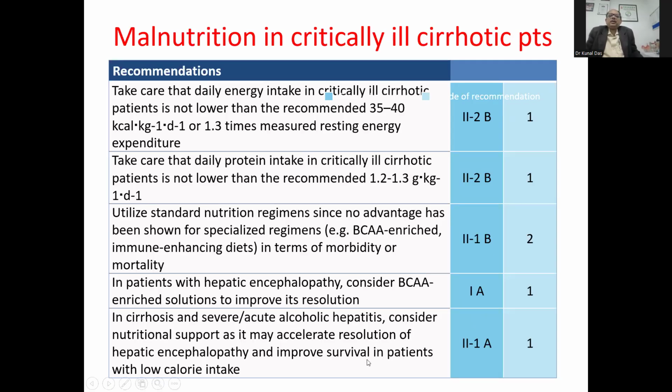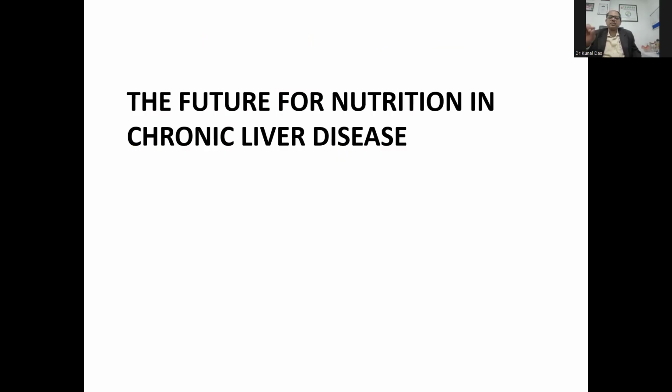So again, take care of the daily energy requirement of 35 to 40 kilocalories and 1.2 to 1.5 gram per kg body weight of protein. Use standard nutrition regimens; no advantage has been shown for specialized regimens. In patients with hepatic encephalopathy, consider branched chain amino acid enriched solutions. In cirrhotic patients with severe alcoholic hepatitis, consider nutrition support, as it may accelerate the resolution of hepatic encephalopathy and improve survival in patients with low calorie intake. So this is very, very important: nutrition can improve survival in patients.